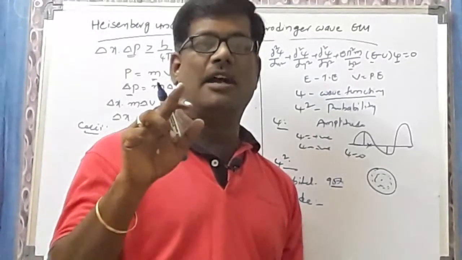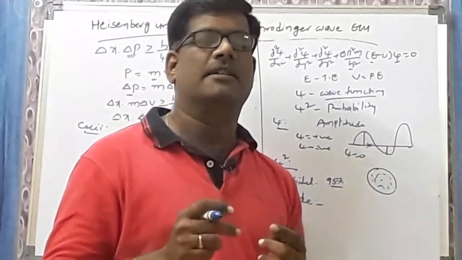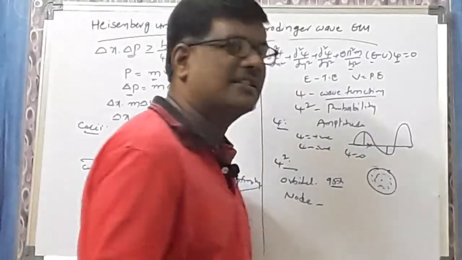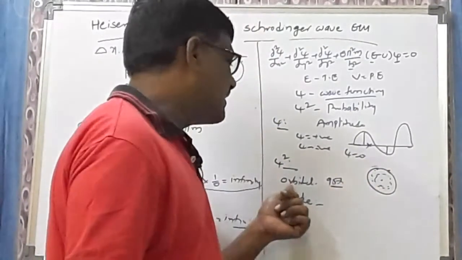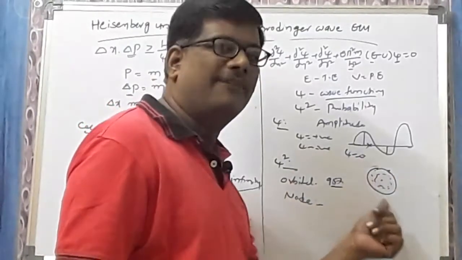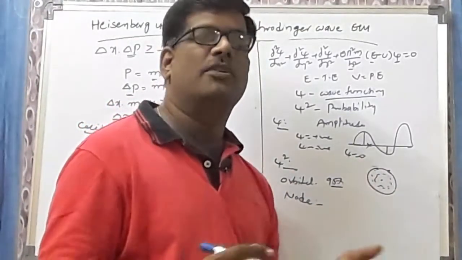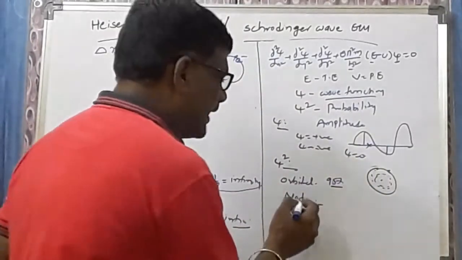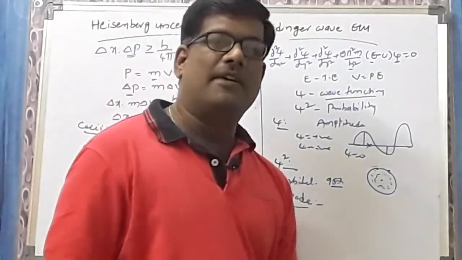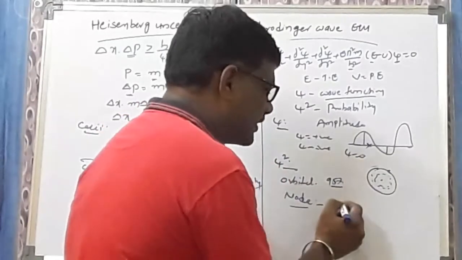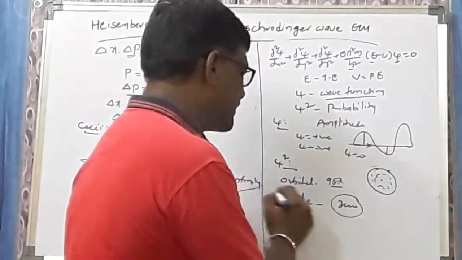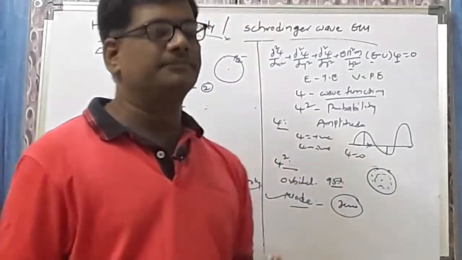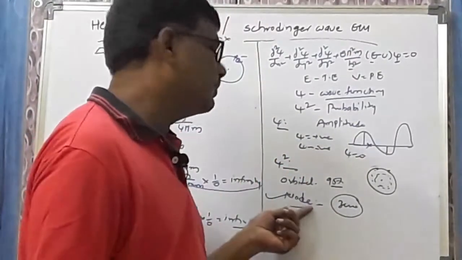Orbital is different from orbit. Yesterday we discussed orbit. The electron revolves around the nucleus in a circular path, and this path is called the orbit. And orbital is nothing but the region where the probability of finding electron density is more than 95%. And node: the probability of finding electron density around the nucleus is 0. That region is called the node. The highest value is called the orbital. 0 is called the node.